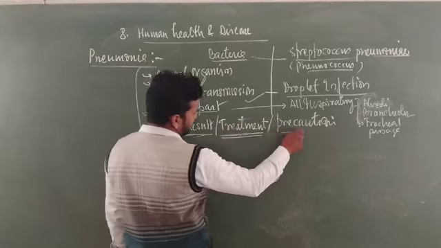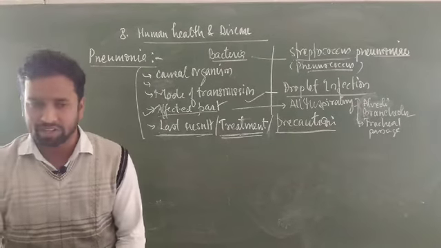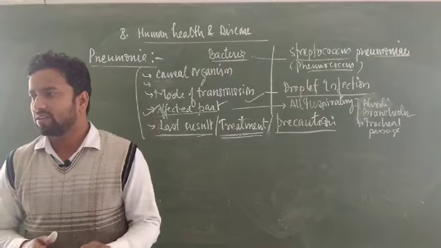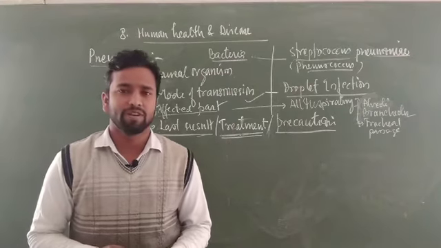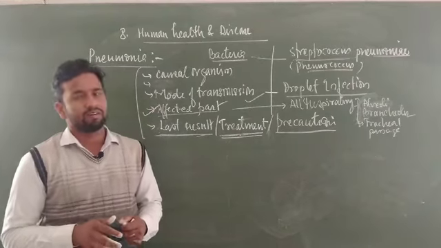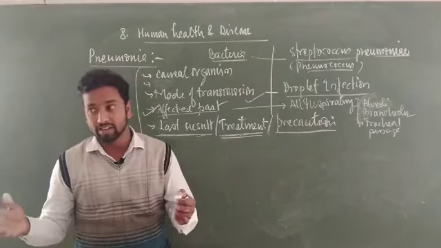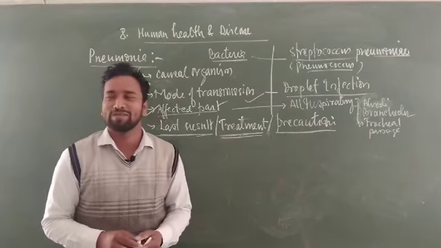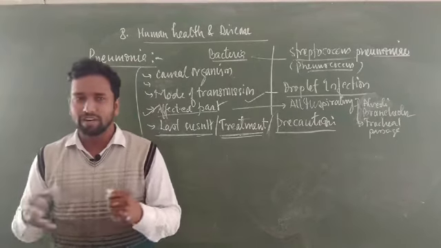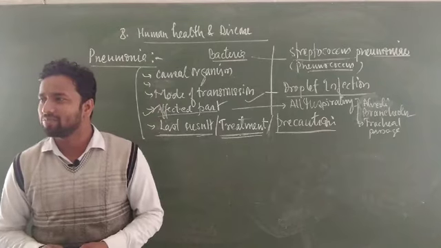And in precautions, what precautions should be taken against this disease? If any person is suffering from pneumonia, a healthy person should keep distance from that person. Some protection must be taken. The mask currently worn by many persons protects not only against COVID, but besides COVID many other diseases, directly or indirectly protecting the human.